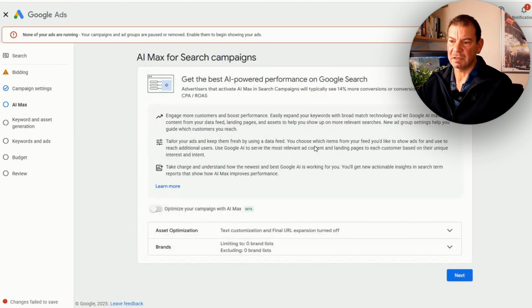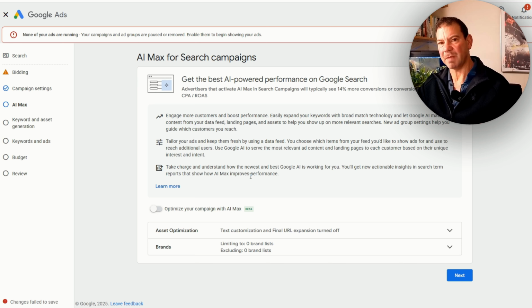AI Max, started testing this, mixed results. Okay, I wouldn't recommend it at the moment. Whenever Google brings out a new product, I always stay clear of it for probably 6-9 months, let other advertisers spend money, test a little bit of budget, but it takes Google probably 6 to 9 months before they can get things up and running.